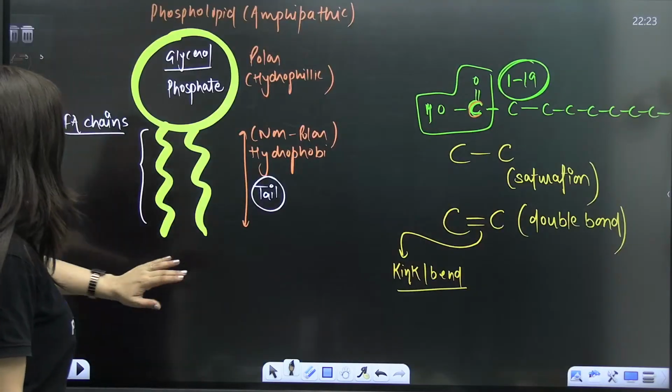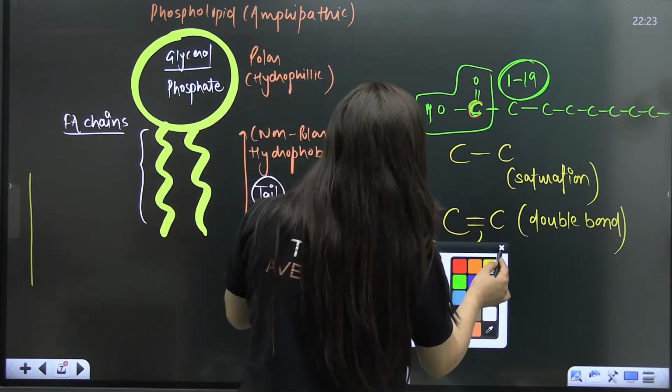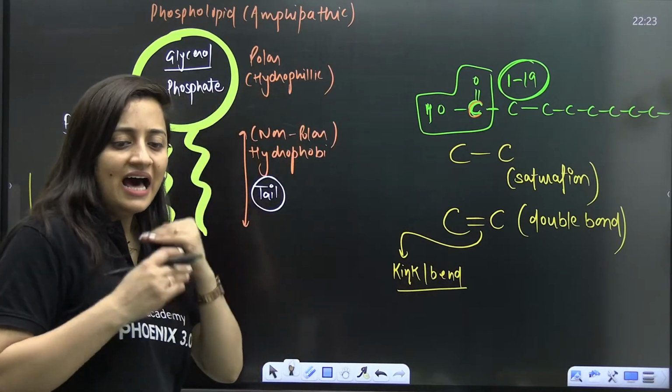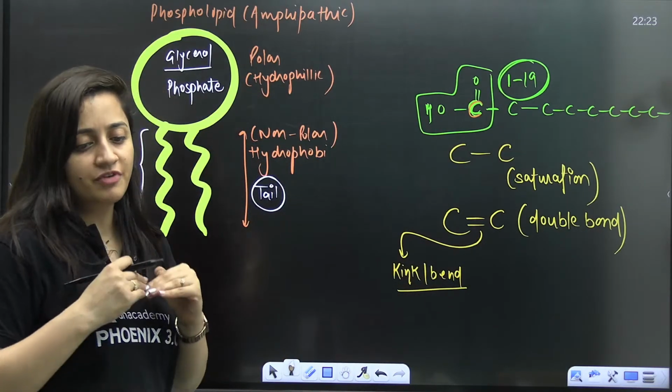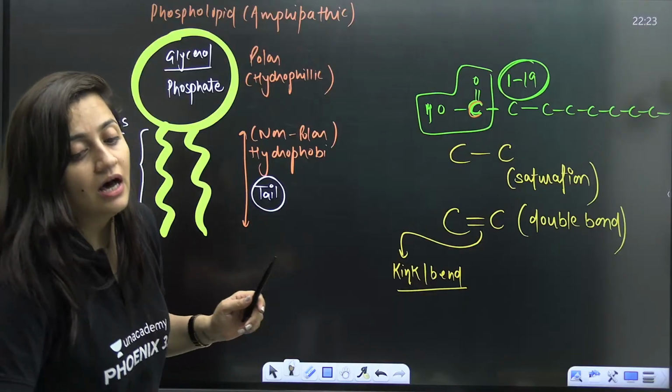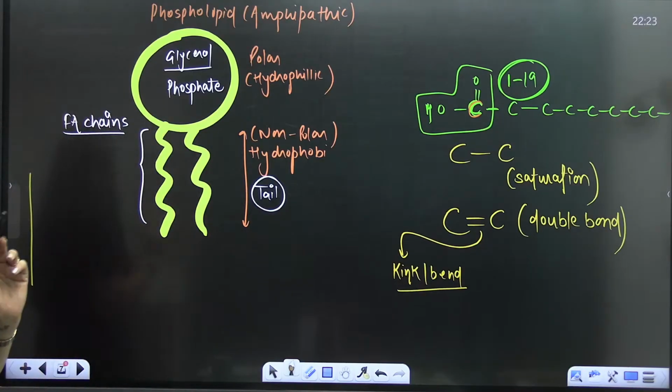Sure? So, right now just understand the arrangement. One by one, I'll tell you. And I'll explain the part of each and every thing here. I'll explain the function of each and every part here. Okay?